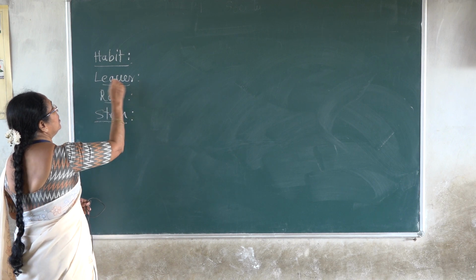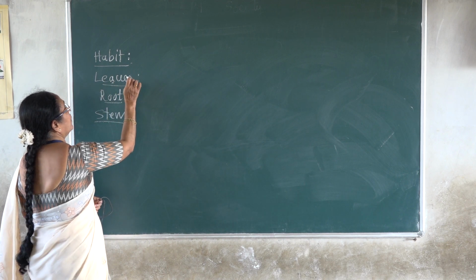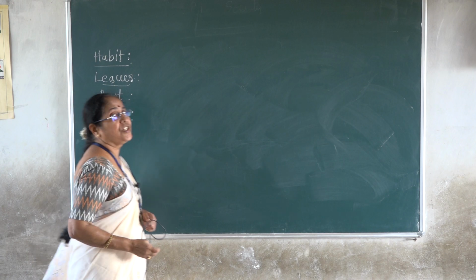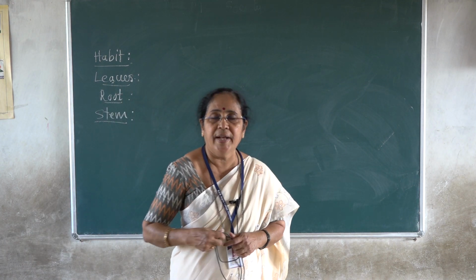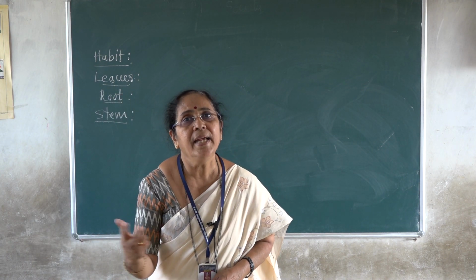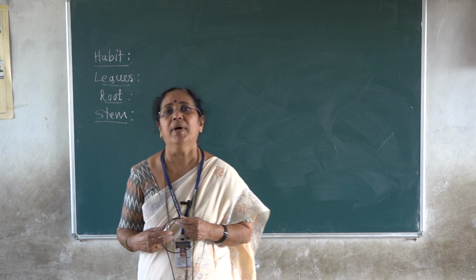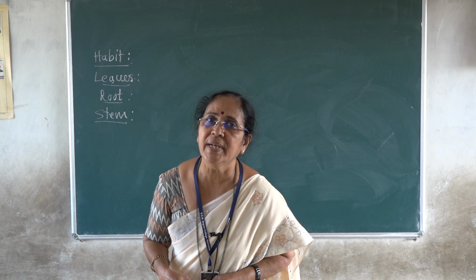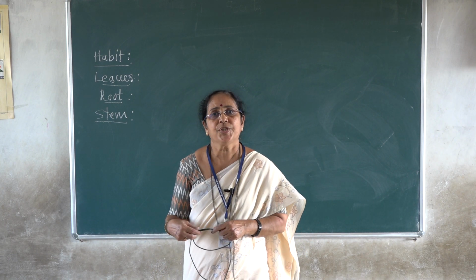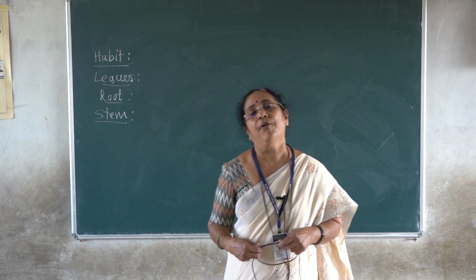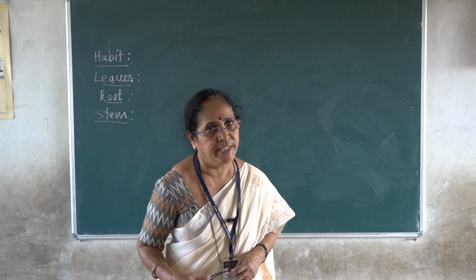Stem is very strong, rigid, highly branched in nature, and it may be slightly weak as it is found in case of Artabotrys. It is a climber, it is a root climber. So stem is very strong, well branched kind of stem is found in the members of family Annonaceae.